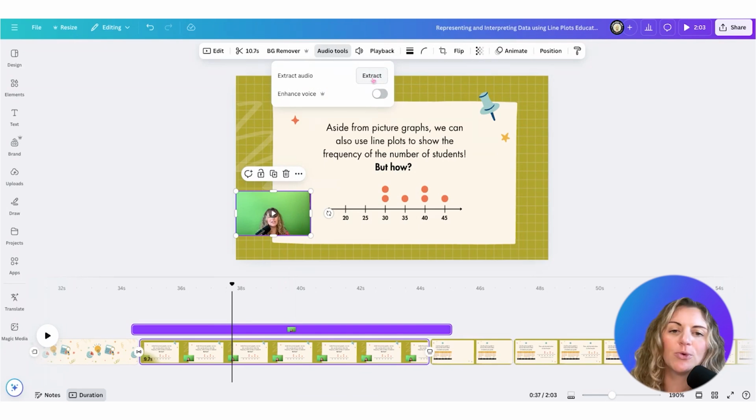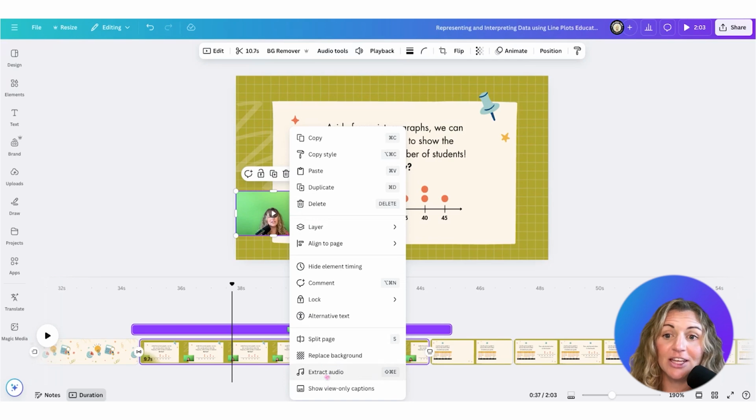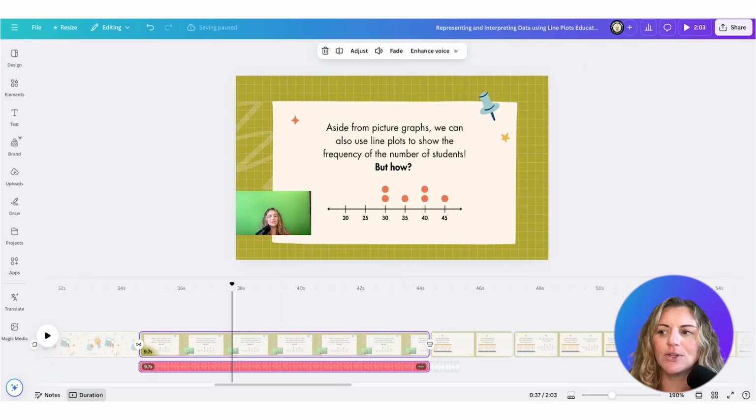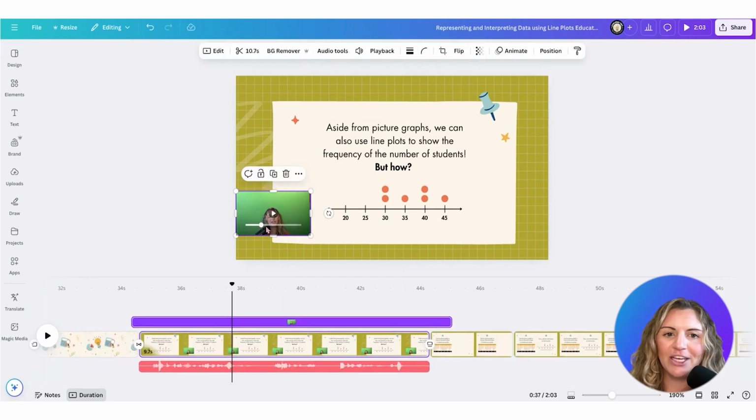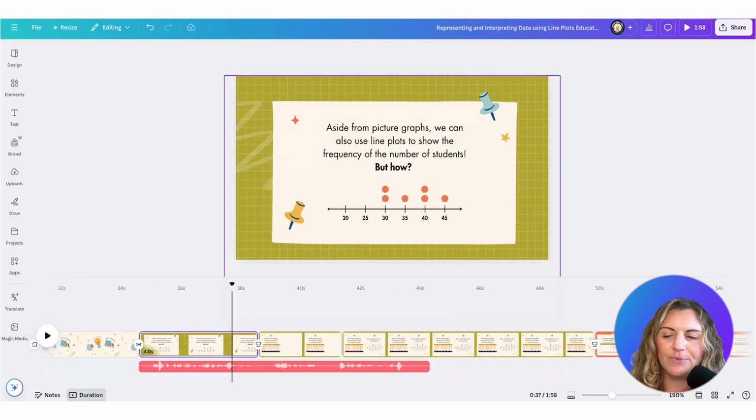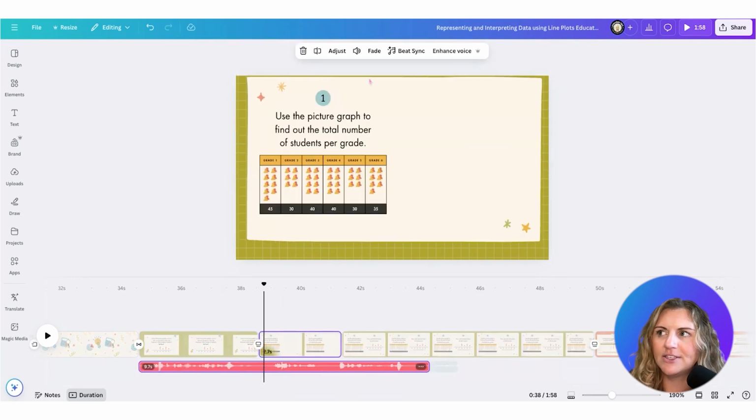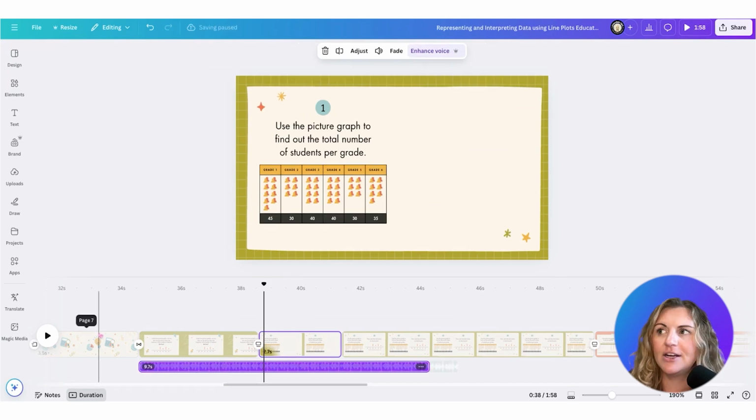What I'm going to do is you can right click and you can click extract audio, or you can click on the audio tools and extract it that way. So I'm going to extract it because in this case, I only want my voice. And so I've extracted it. Now I can remove the video, and I can come down to this audio track, and I'm going to click enhance voice.